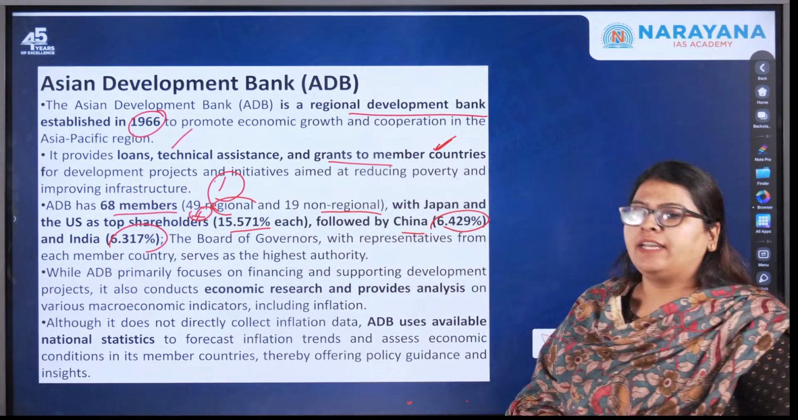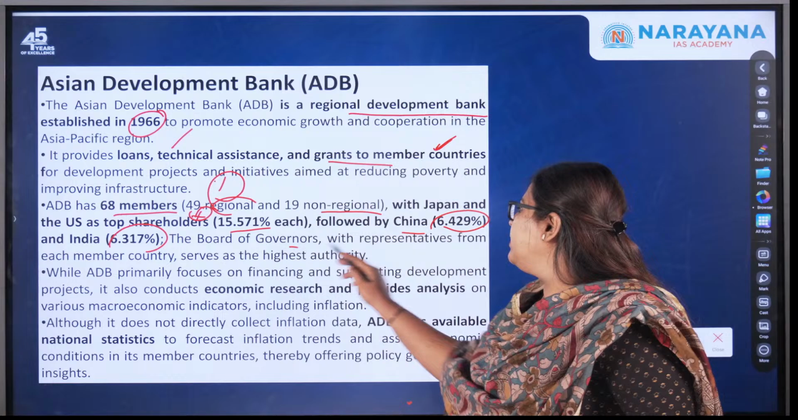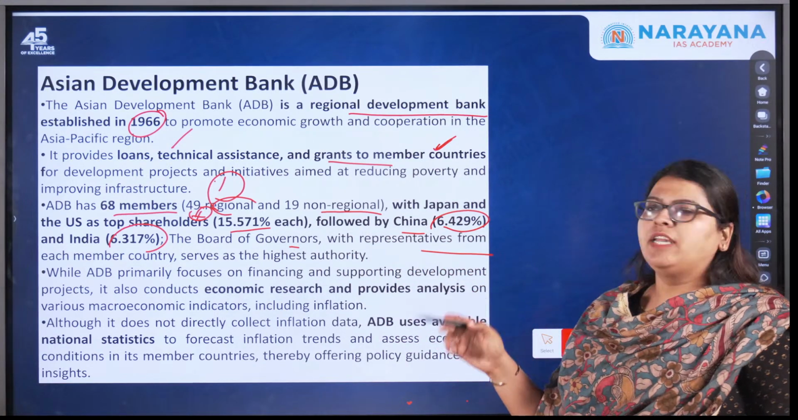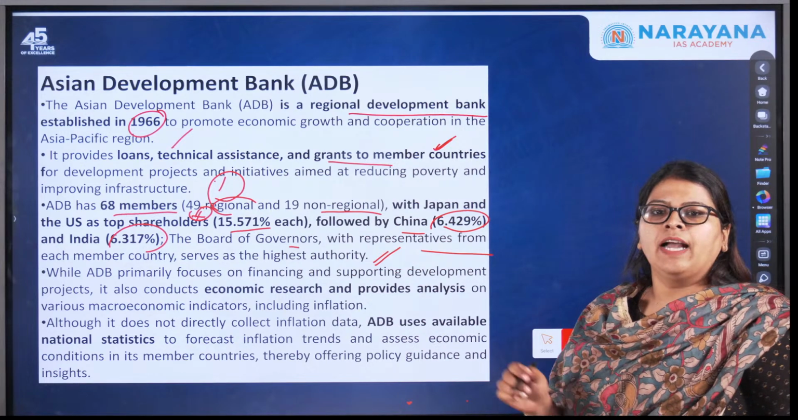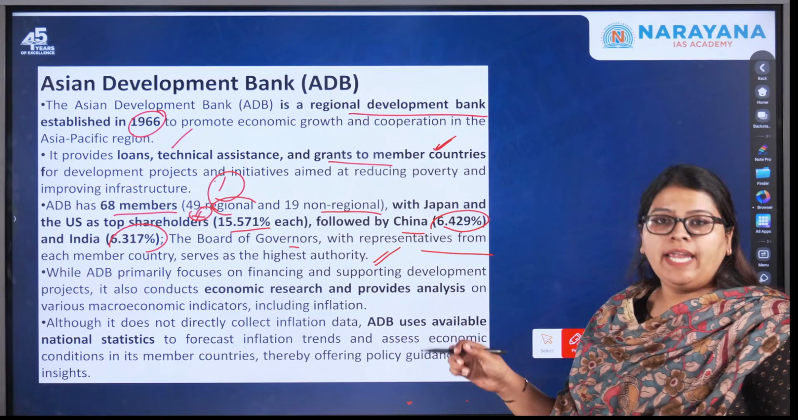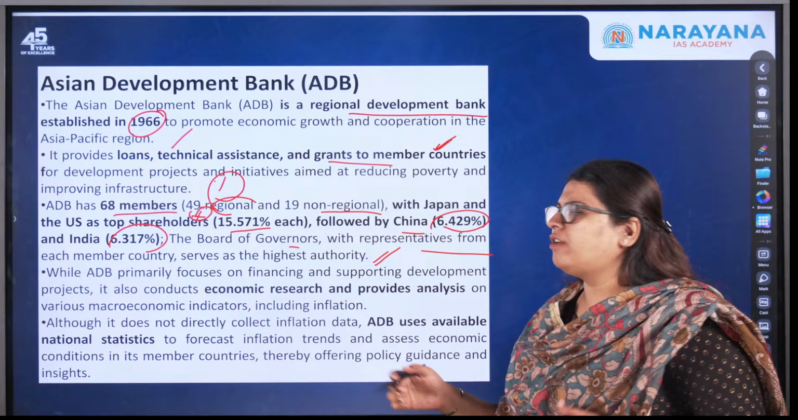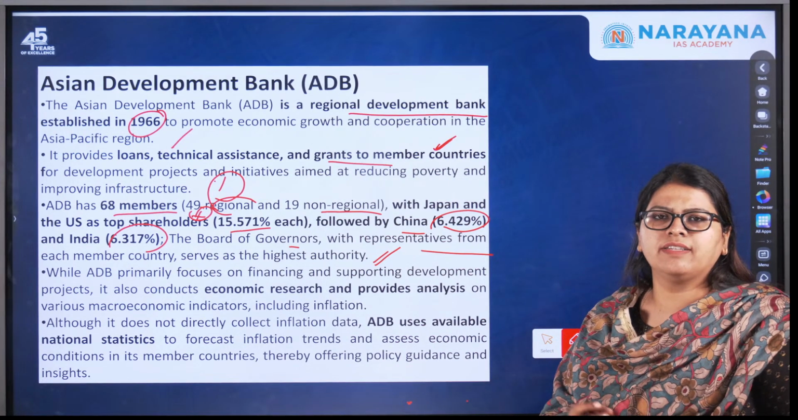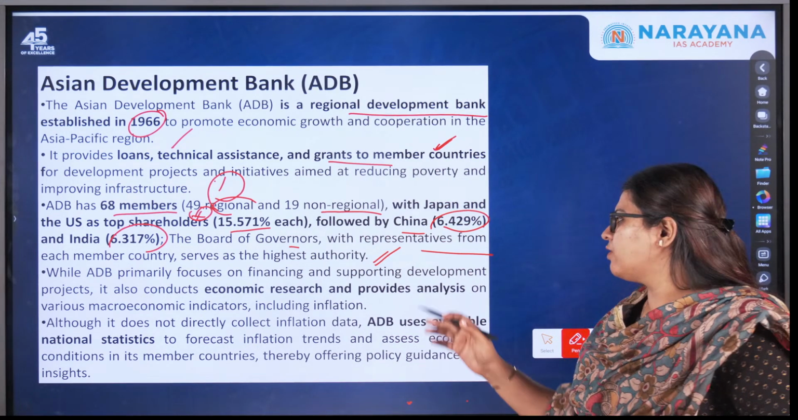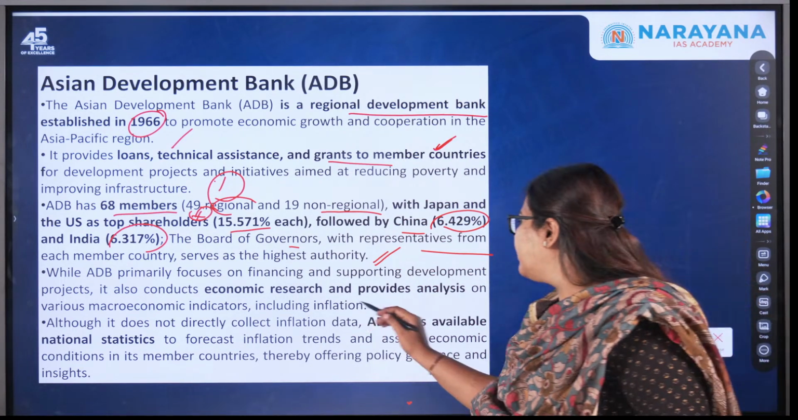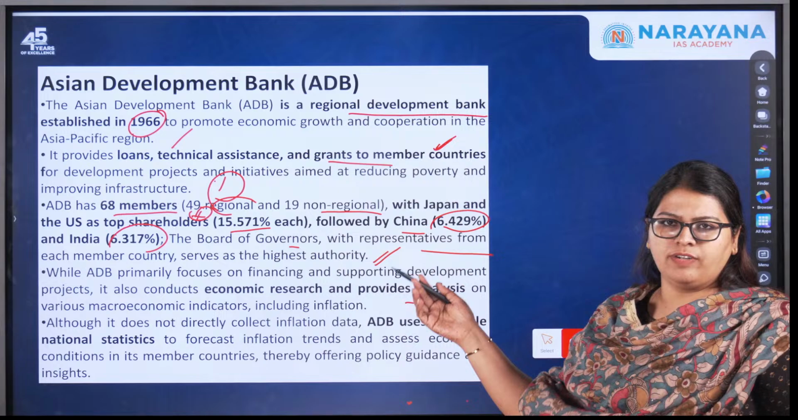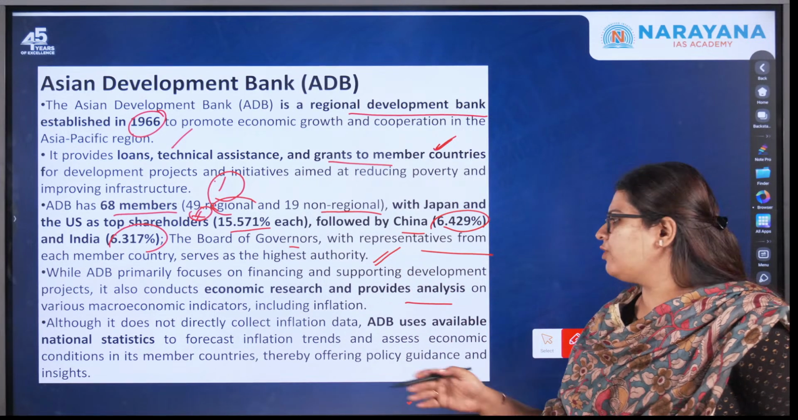Okay, and here you have the Board of Governors with representatives from each member country. They serve as the highest authority here. And the next point is, while ADB primarily focuses on, as we saw, financing and supporting development and infrastructure in the region, it is also involved in other work like economic research and providing analysis. That is what we saw, right? It is projecting the inflation rate of India.